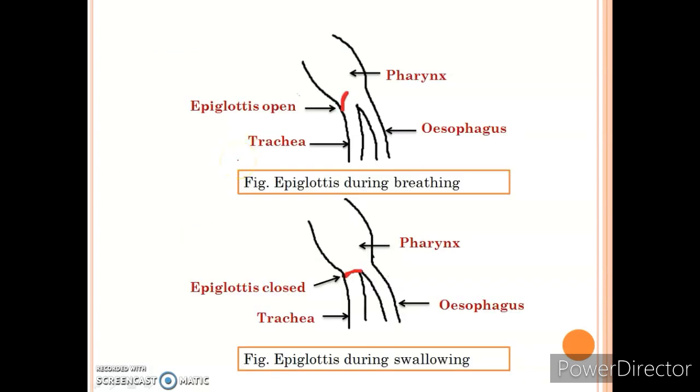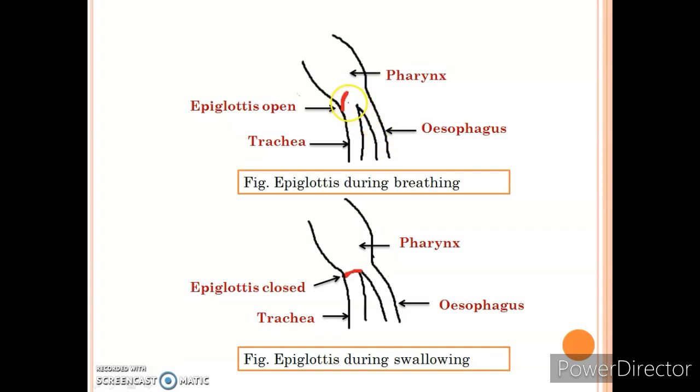These are two rough diagrams showing the function of epiglottis. The first diagram is about epiglottis during breathing. Here you can see the pharynx, which is a common organ for both the digestive system and respiratory system. Just after the pharynx, their path gets separated into the trachea, that is the windpipe, and the oesophagus, that is the food pipe.